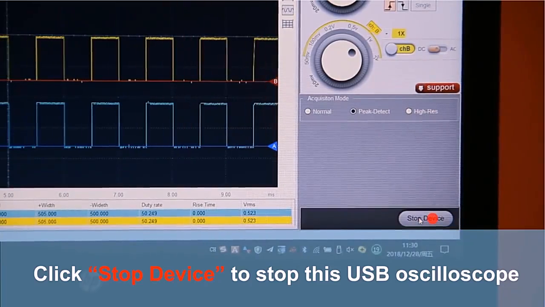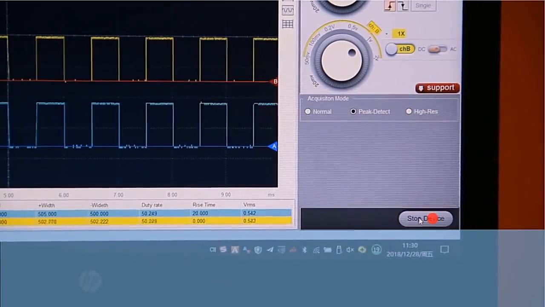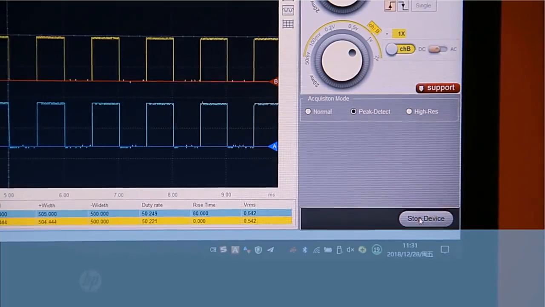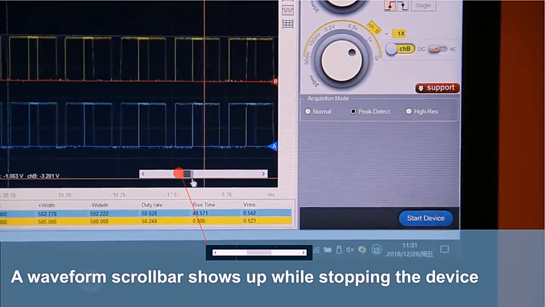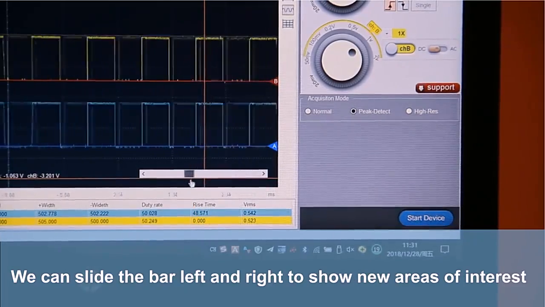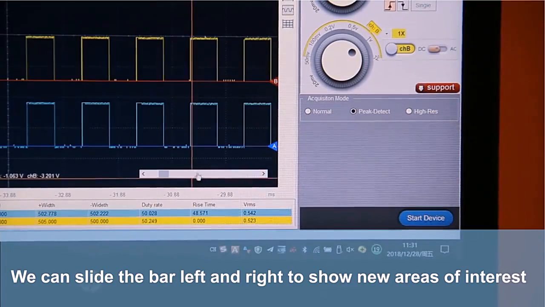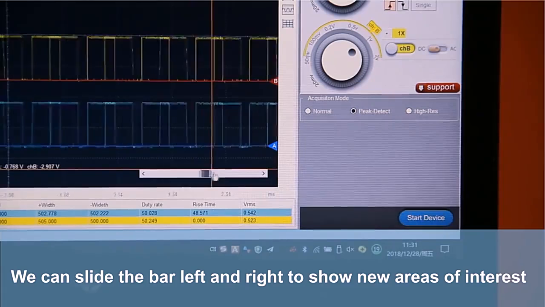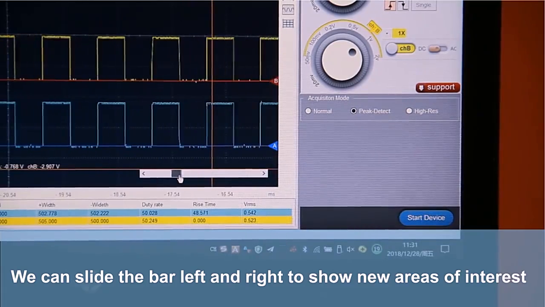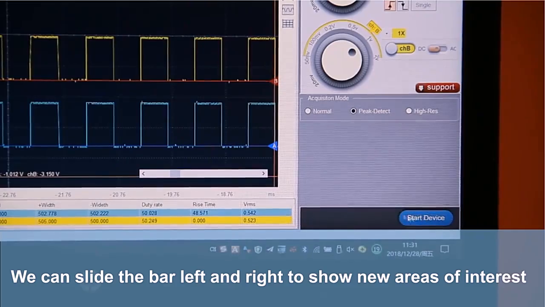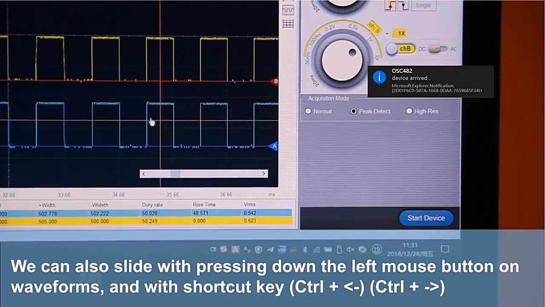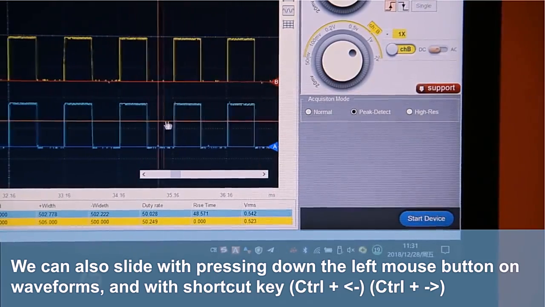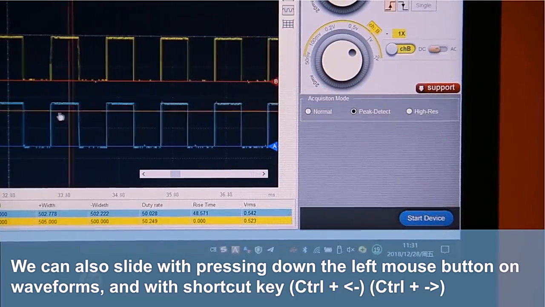Now we see the button in the lower right corner. We can click to start or stop the device. Once we stop the device, a scroll bar shows up here. I'm sliding on it. You can slide left or right in the entire data buffer to show a new area of interest. You can find some special waveform details. You can also directly press the left button on the waveform to drag it to the left or to the right.